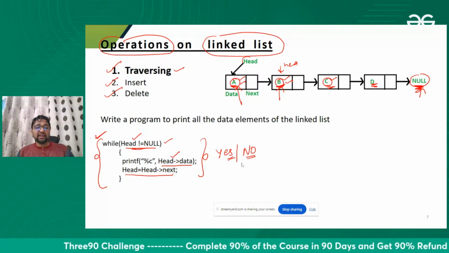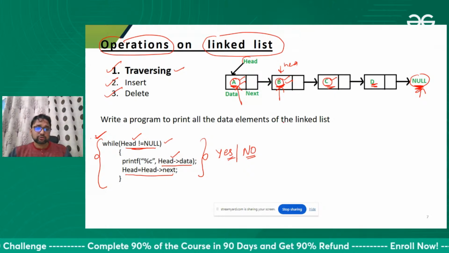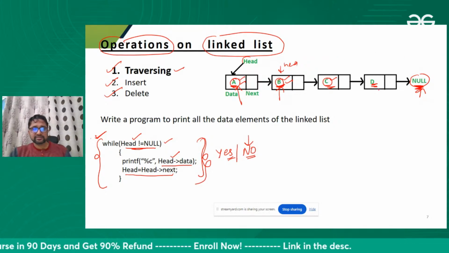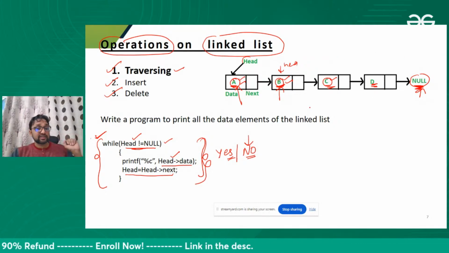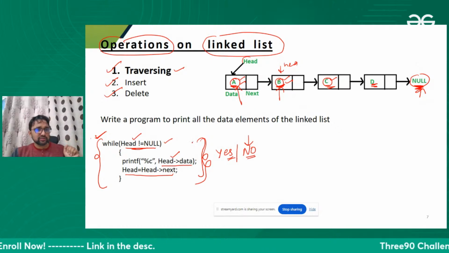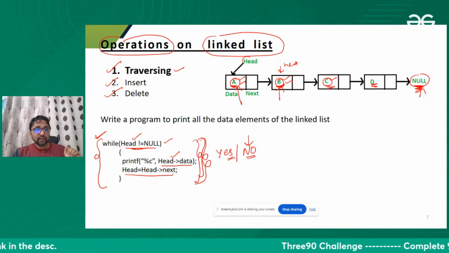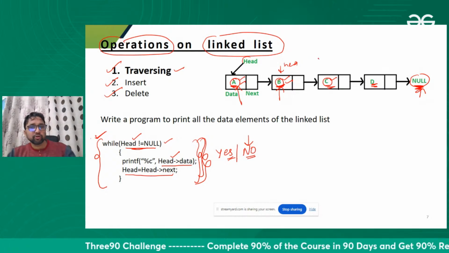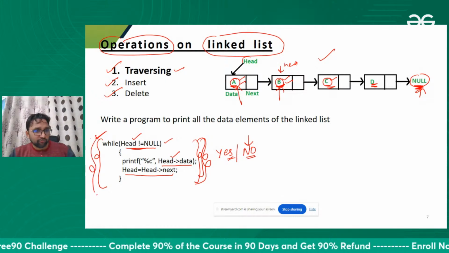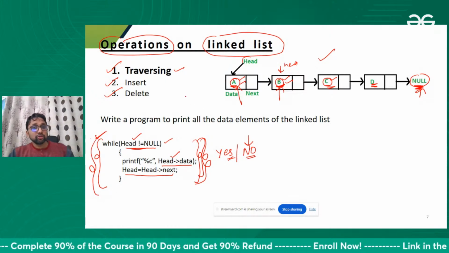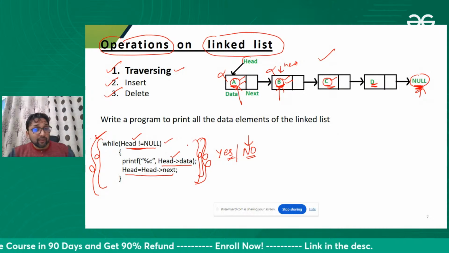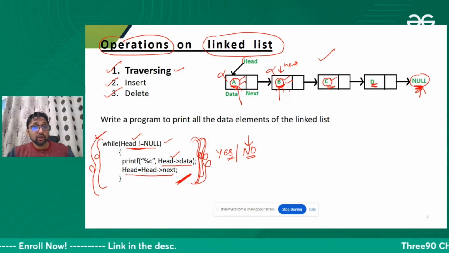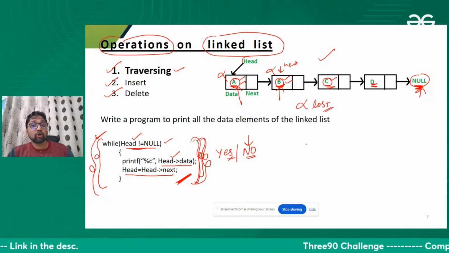What will happen actually? First of all, the answer is no. This is not the right way to traverse the linked list. One modification we need to make. What is the problem if I'm using this code? Somebody asked me to traverse and read the data in your database, and you write this code for them. Actually, you lost their data. What will happen after executing this program? You will lose the linked list.